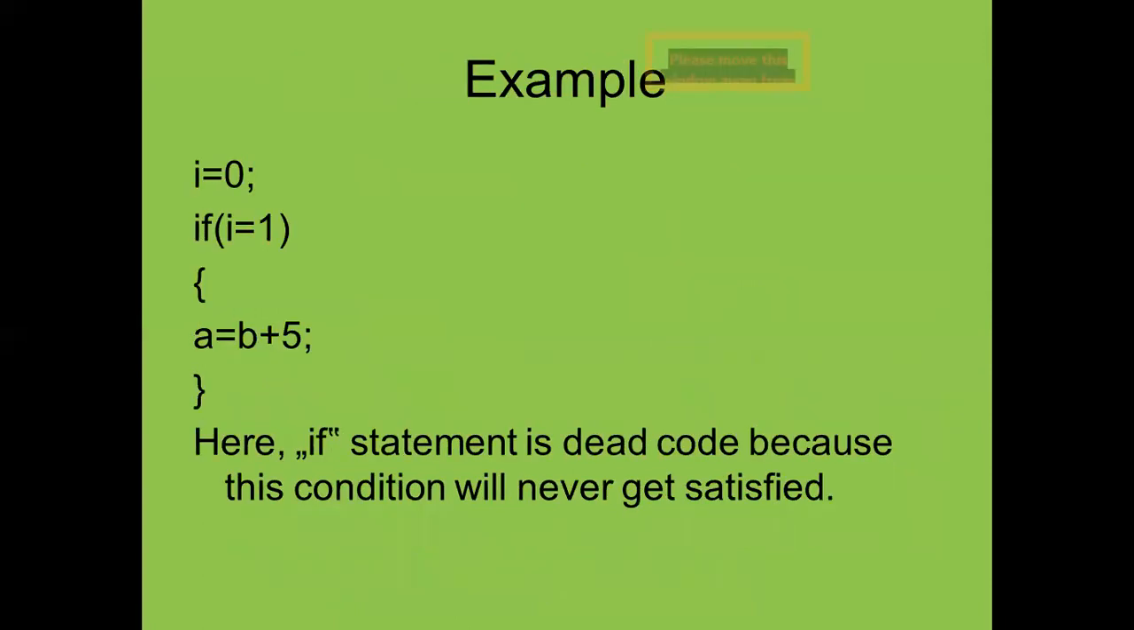Now I am going to consider one example here. I is equal to 0, semicolon. If I is equal to 1, again this loop will start. A is equal to B plus 5 here. Here you can see the if statement is dead code, because this condition will never get satisfied. A is equal to B plus 5: you are going to calculate the value of A is equal to B plus 5.